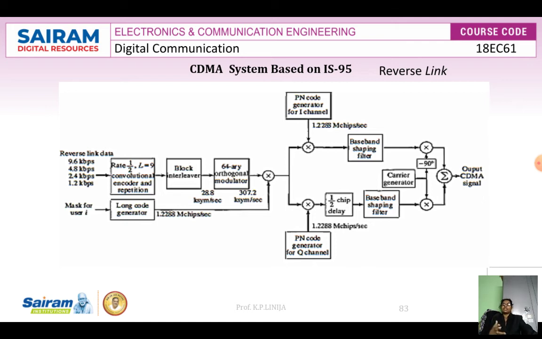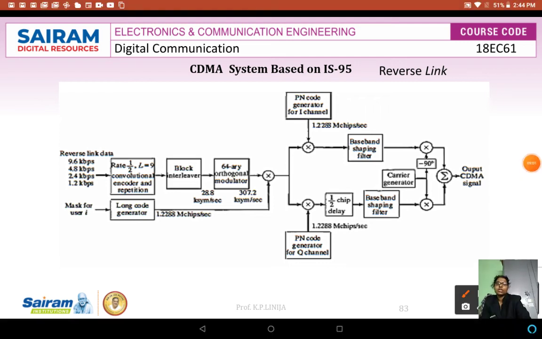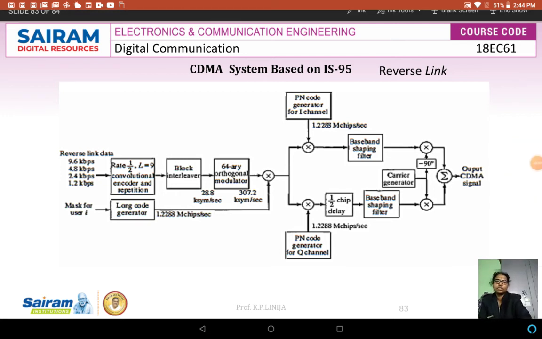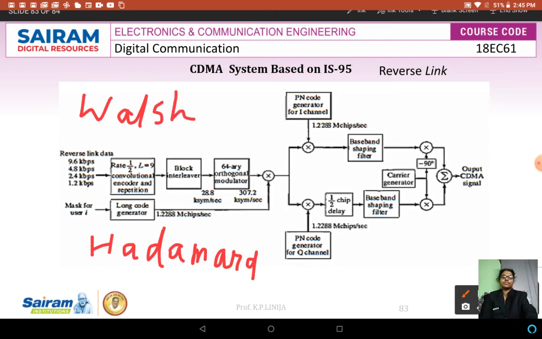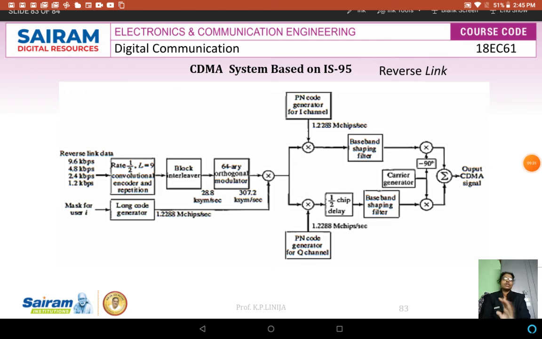I already told you that for modulation purposes we use a Hadamard sequence code, or we can use a Walsh sequence, but here we are using Hadamard, with M equal to 64.